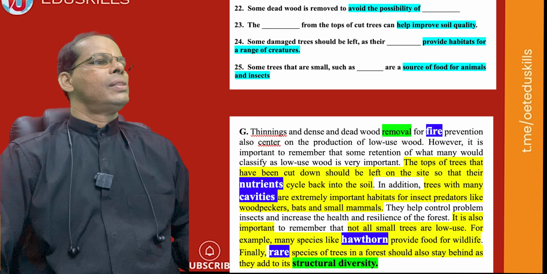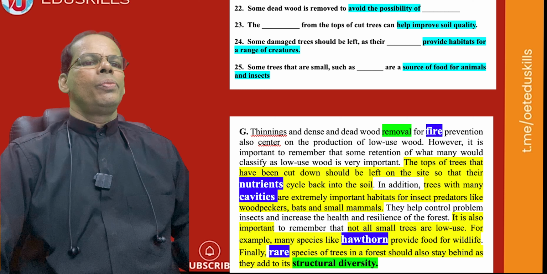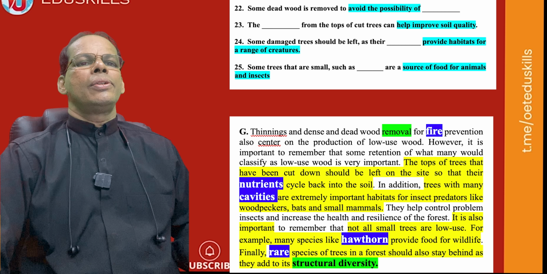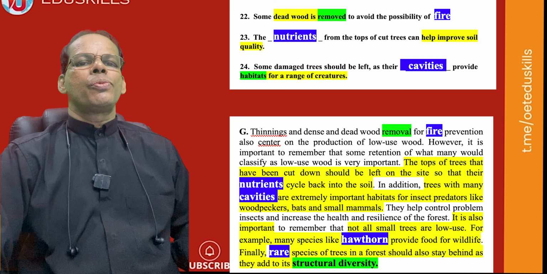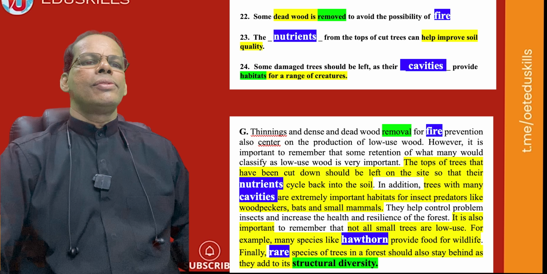So what should be left? Some damaged trees should be left as their dash provide habitats for a range of creatures. Habitats, trees with many cavities. Their cavities provide habitat for a range of creatures.